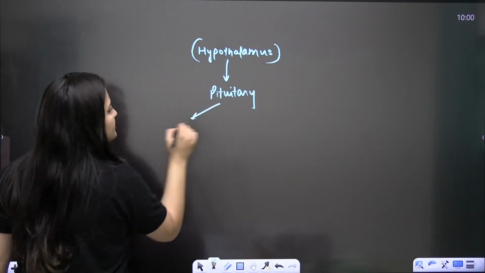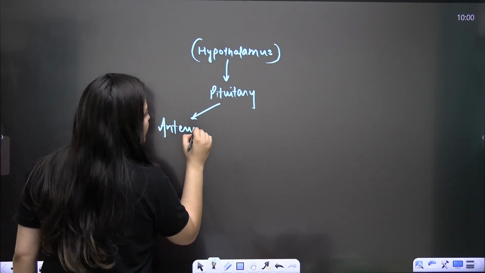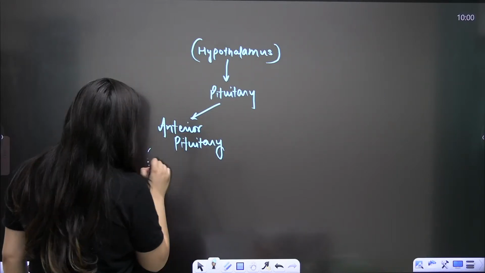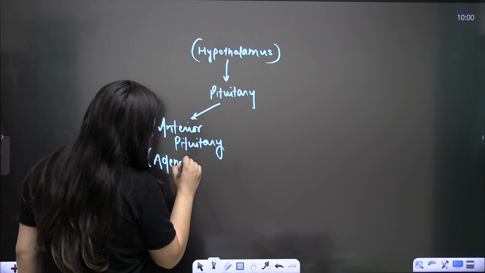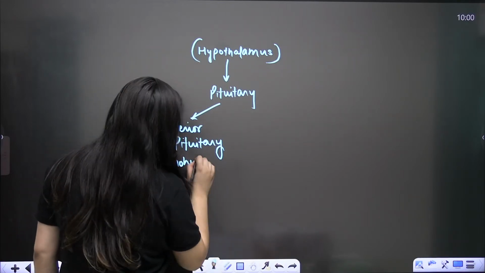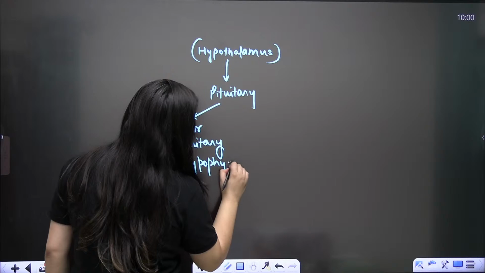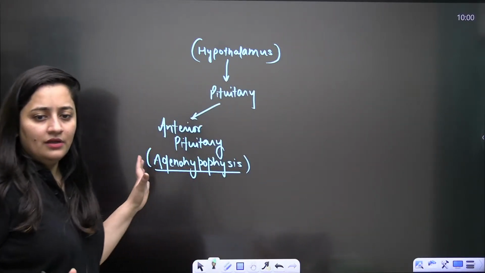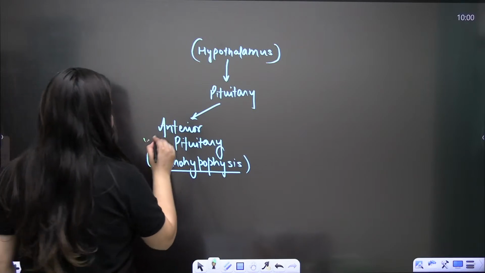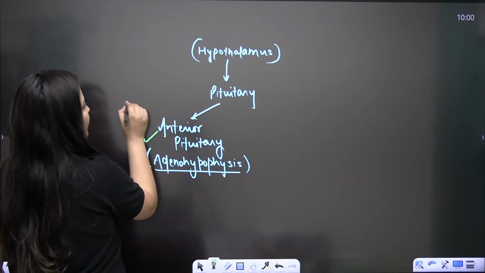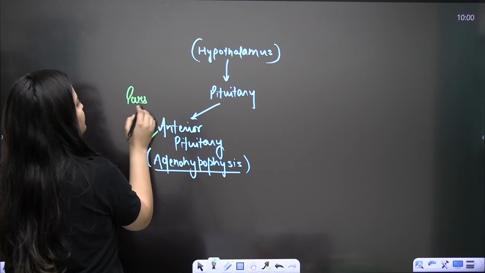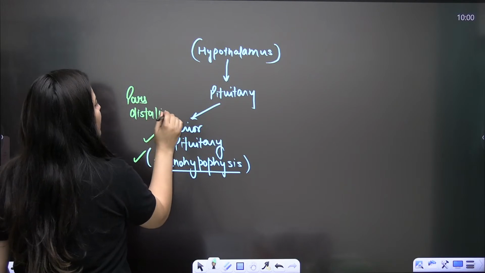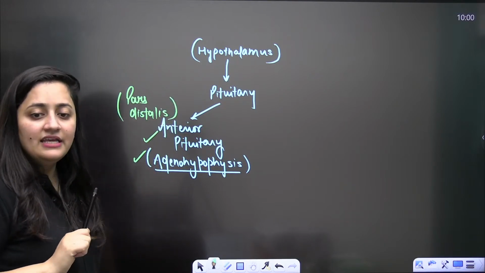When you talk about the pituitary, especially the anterior lobe, also known as adenohypophysis, basically adenohypophysis will include the anterior and the middle part both. The anterior pituitary is also known as pars distalis.